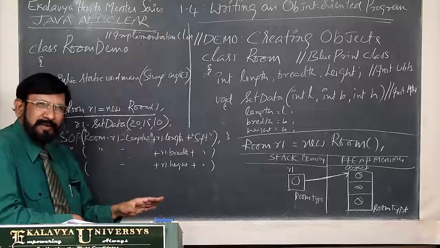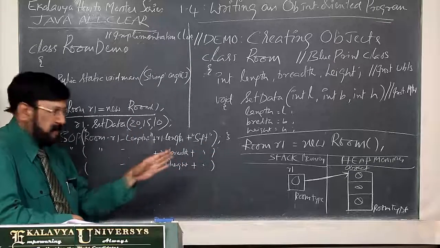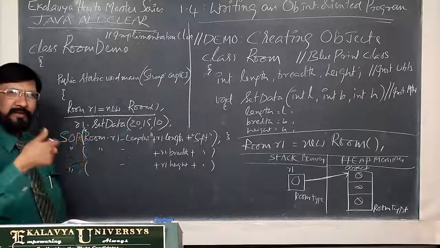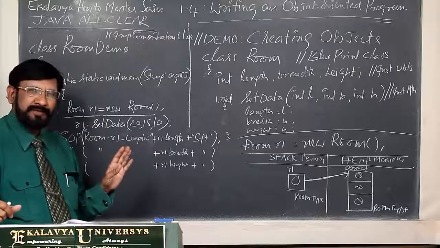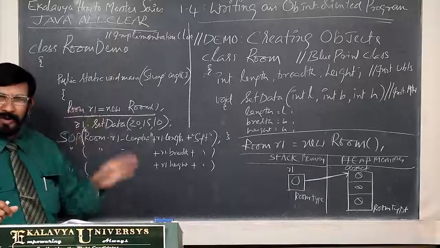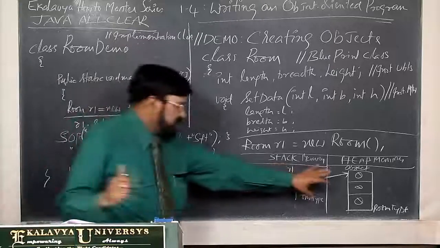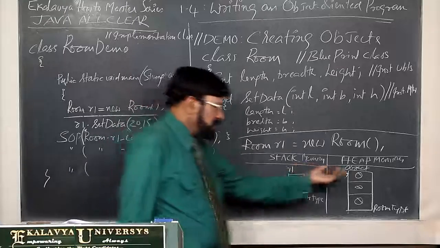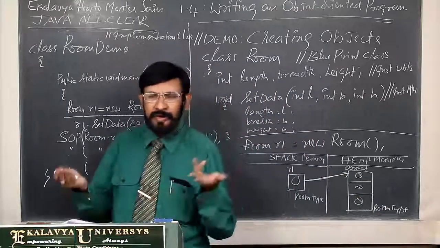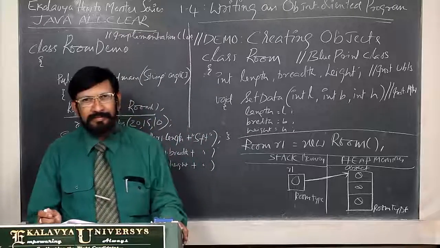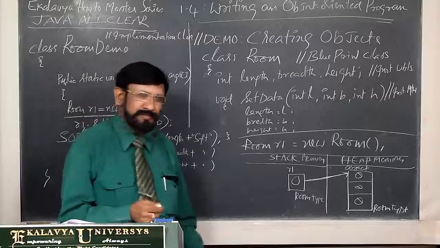Don't worry about that. Whatever you understood, be satisfied with it for this program. Later you can refine it. Ultimately you can have concrete knowledge. Okay, understand? Now the state is created, but without values, it has zeros. Length is 0, breadth is 0, height is 0, which means there is nothing. Your object is nothing, it is just an illusion.